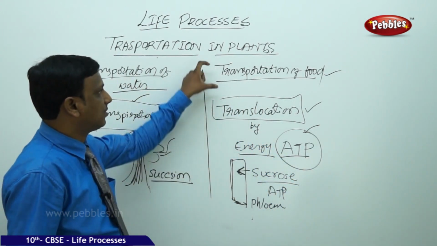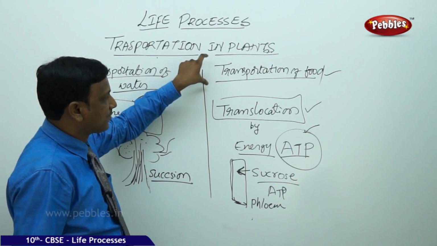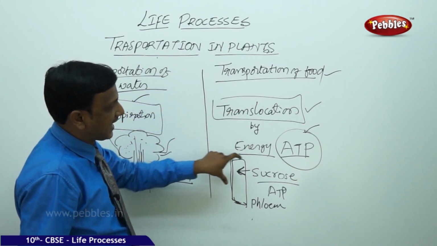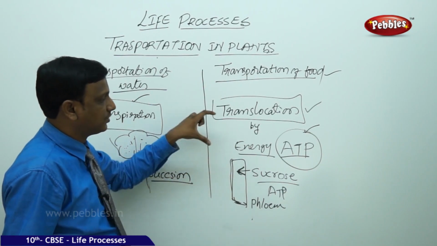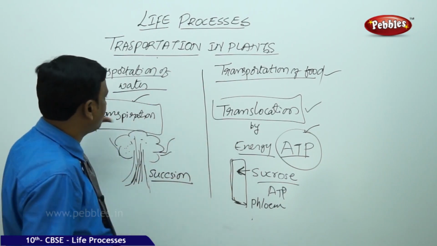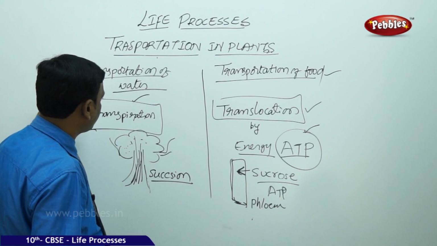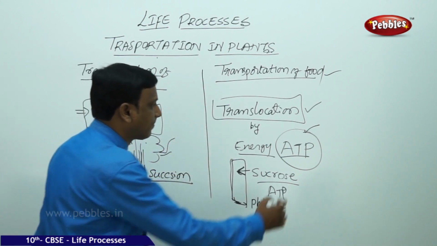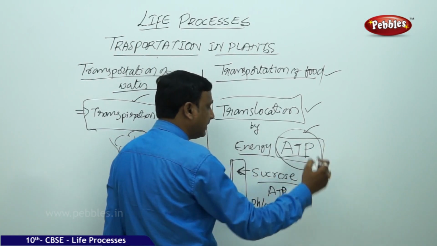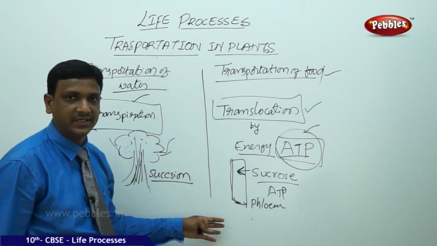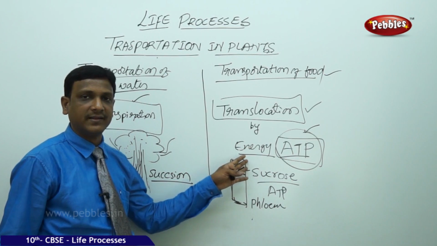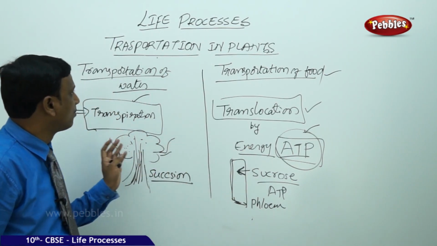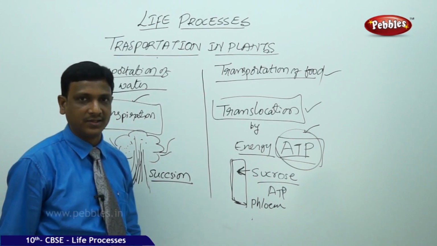So that is what is observed in the transportation of food, that is the translocation, which is done by an energy usage process. This process is not as simple as the transportation of water, which involves only physical forces. Here the energy is spent in the form of ATP to drive the food materials from one location to another, which we call translocation. In this way, food and water are transported in plants.